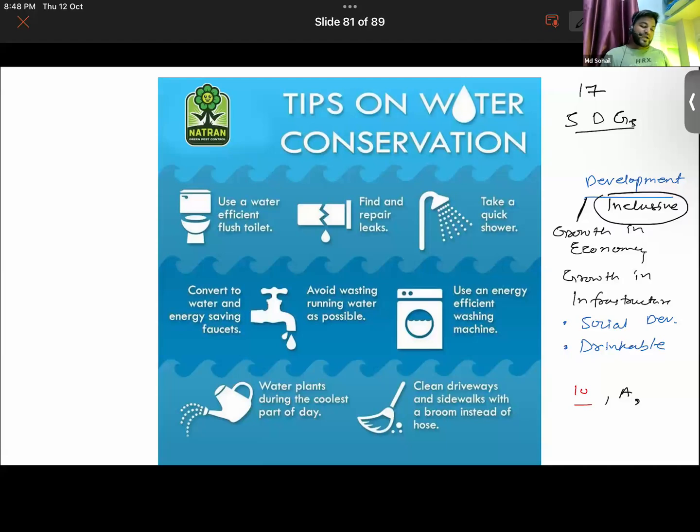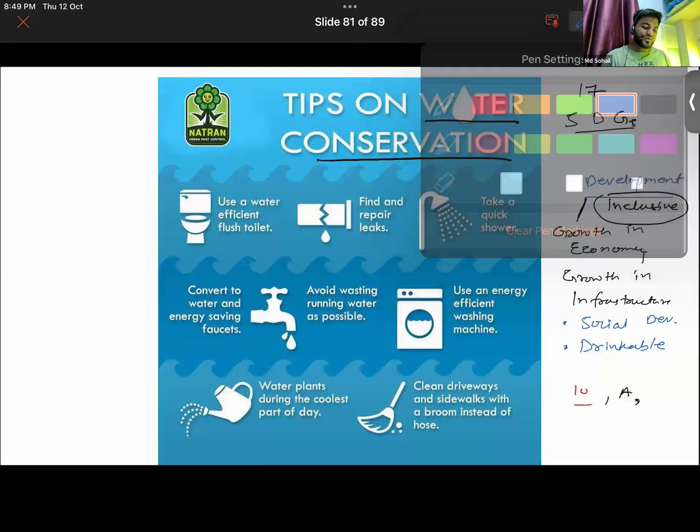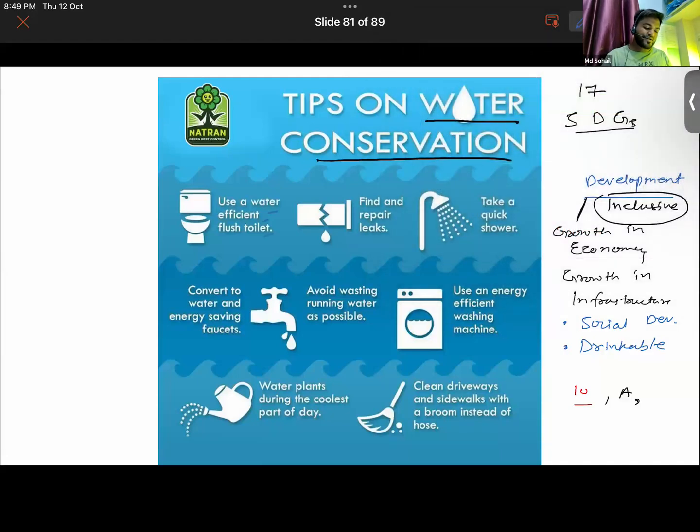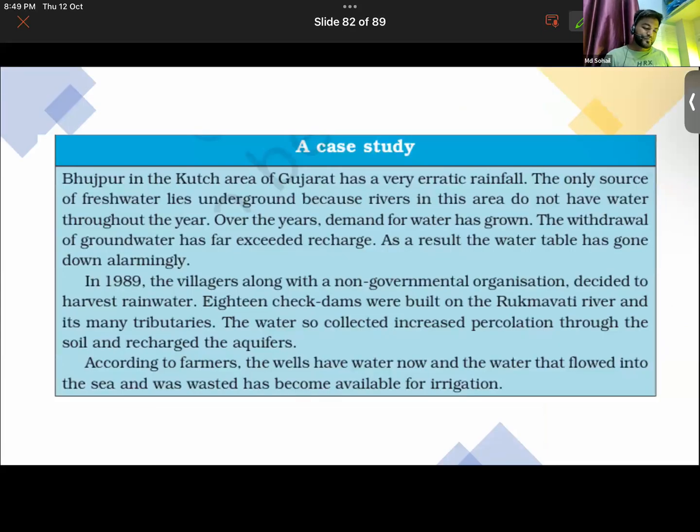Okay, so now back to our topic. What are some of the tips on water conservation? These are some of the important tips which we have: use a water efficient flush toilet, find and repair leaks, take a quick shower, or use a bucket instead of taking showers. Then convert to water and energy saving faucets, and avoid wasting running water as much as possible. Some of the general things which we all are aware of.